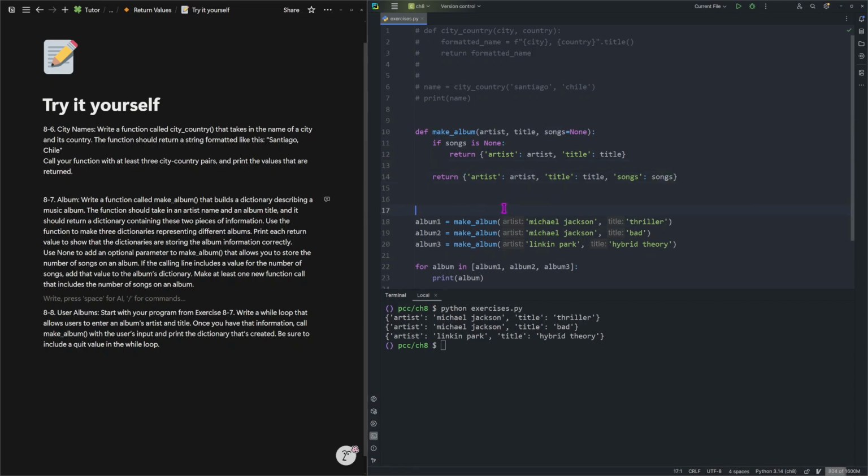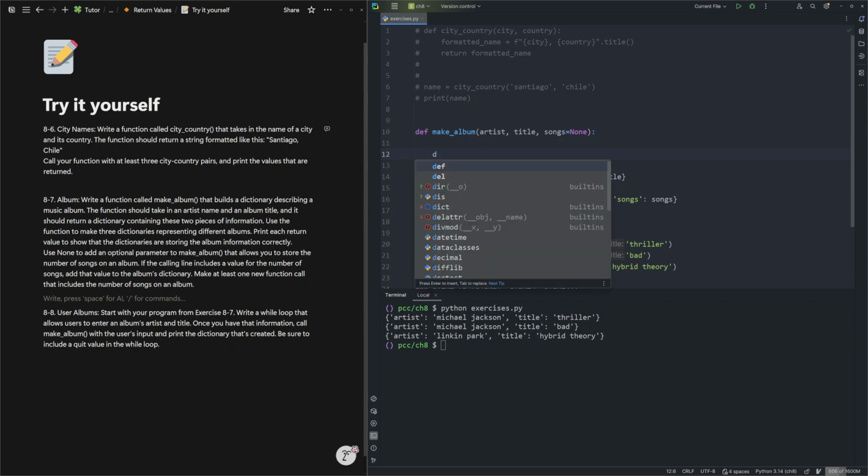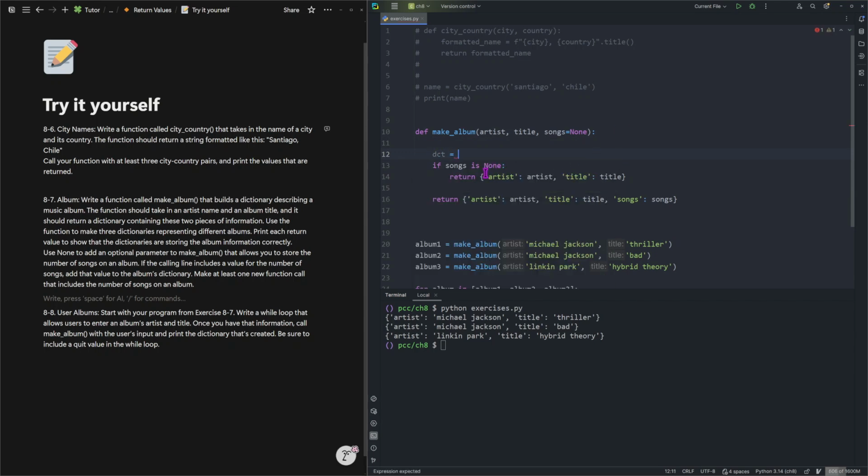Now there might be other ways of writing the same code, not like how I wrote it. For example, you could create your dictionary first. You could use dct, and you create your dictionary like this, and then you can return your dct in the end. And if song is not none, instead of returning, you can add songs to your dictionary. That's another way of creating the same function.